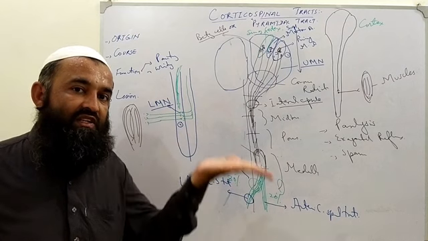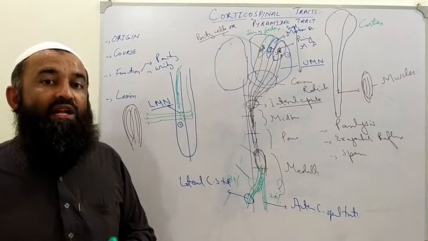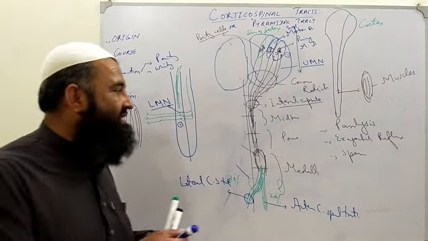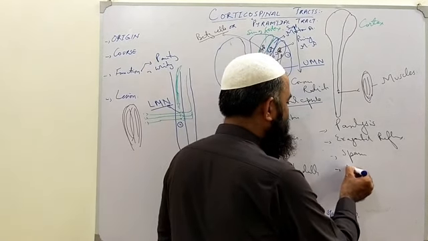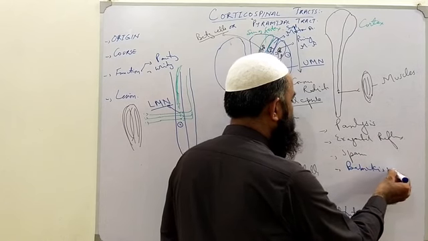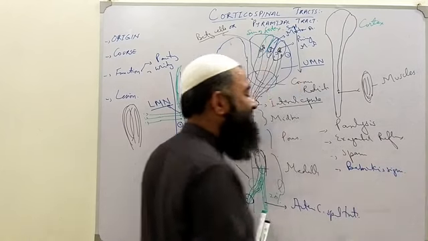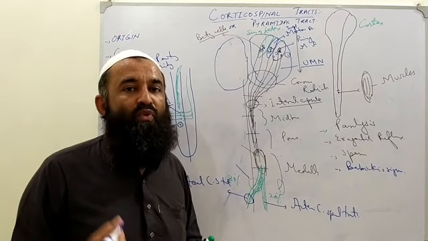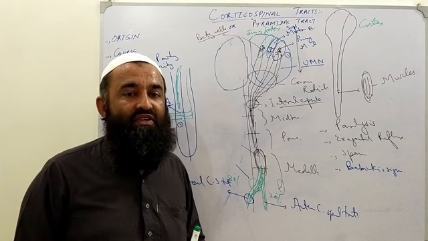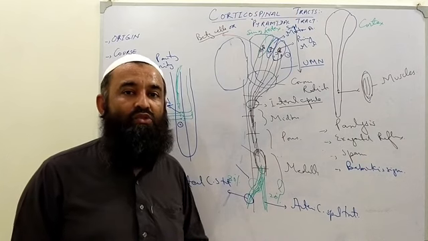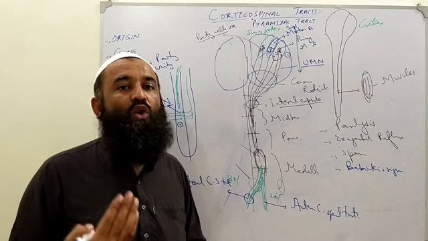Deep tendon reflexes will be exaggerated. And another important sign originates in them, known as the Babinski sign. The Babinski sign is that if we touch the sole of the foot with a pointed object, the big toe, which should normally go downward, will go upward.